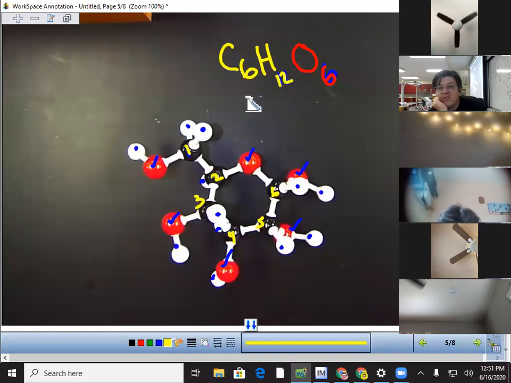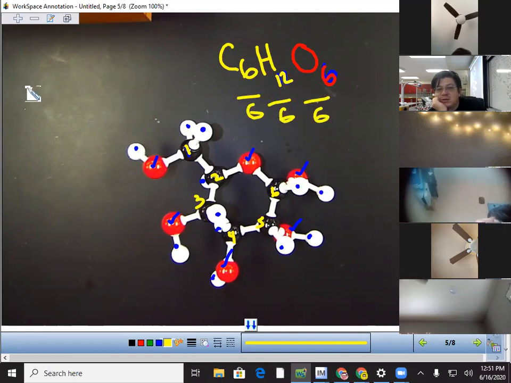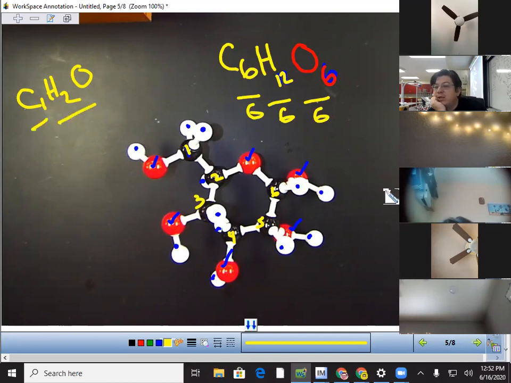So if we divide everything by 6, what's 6 divided by 6? 1. What's 12 divided by 6? 2. What's 6 divided by 6? 1. So see how it's a carbohydrate? What is the name of this carbohydrate? Glucose. Very good. This is glucose.